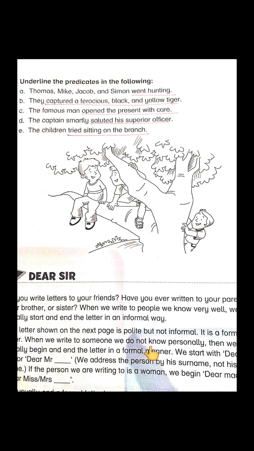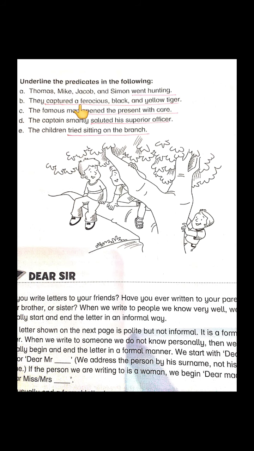Okay, the first one is: Thomas, Mike, Jacob and Simon went hunting. See, Thomas, Mike, Jacob and Simon are our subject. If we exclude them, what is left? Went hunting, it is our predicate. B: they captured a ferocious black and yellow tiger.